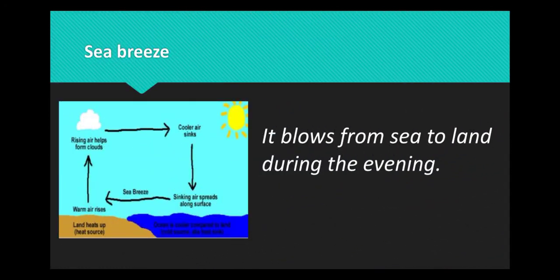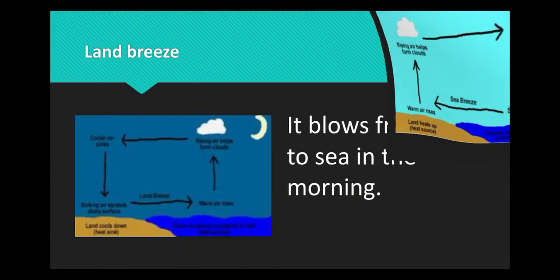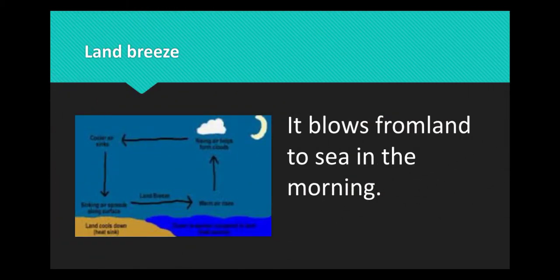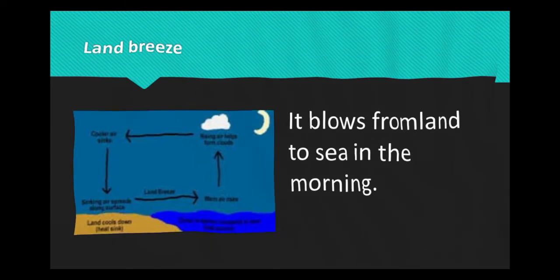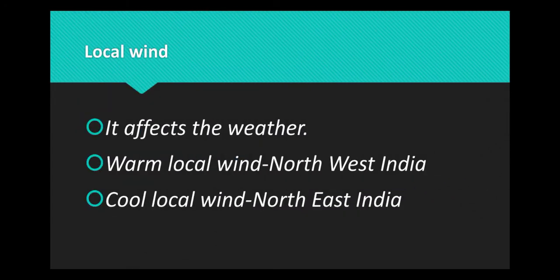Sea breeze. It blows from the sea to the land during the evening. Land breeze. It blows from the land to the sea in the morning. Local wind. A local wind blows over a limited area. It affects the weather. It is of two types: warm local wind in northwest India and cool local wind in northeast India.